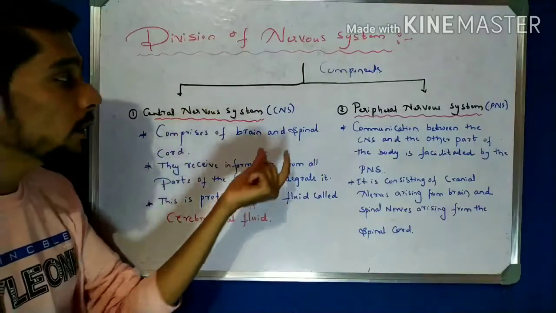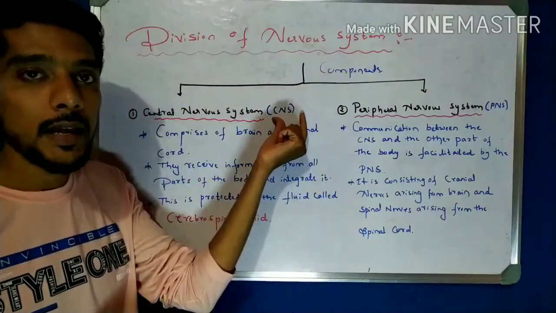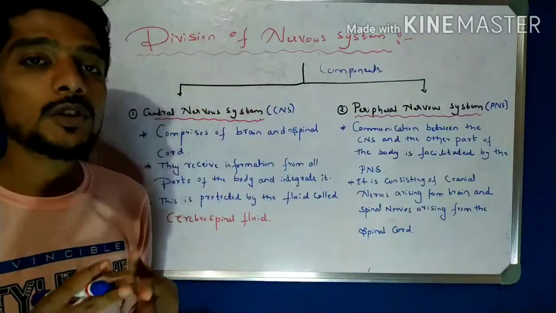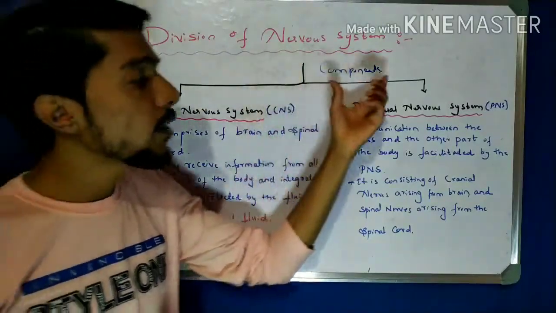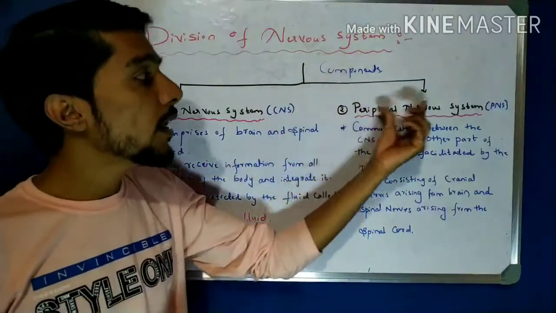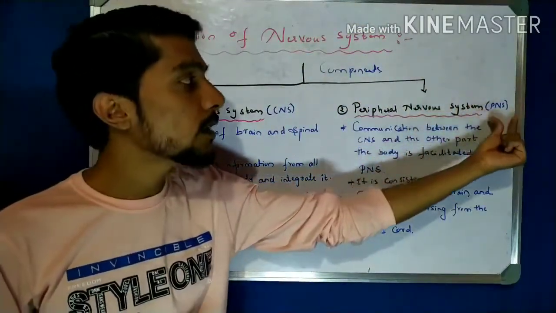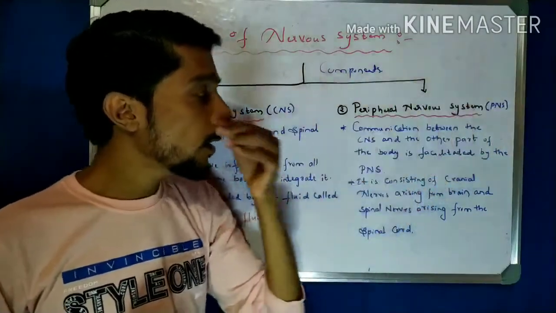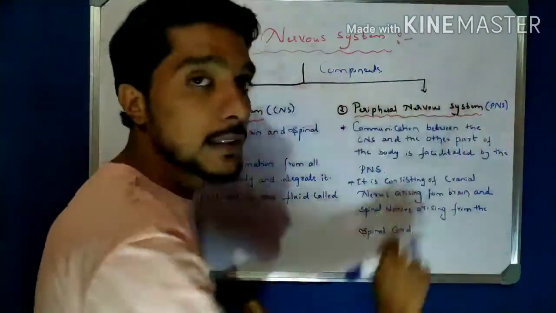In short form it is called CNS: C for central, N for nervous, S for system. And the second part of the nervous system is the peripheral nervous system. In short form it is called PNS: P for peripheral, N for nervous and S for system.